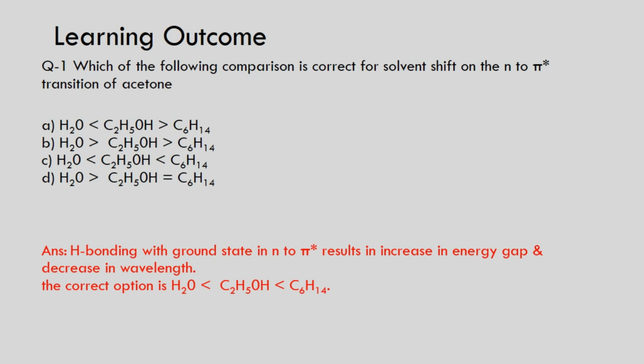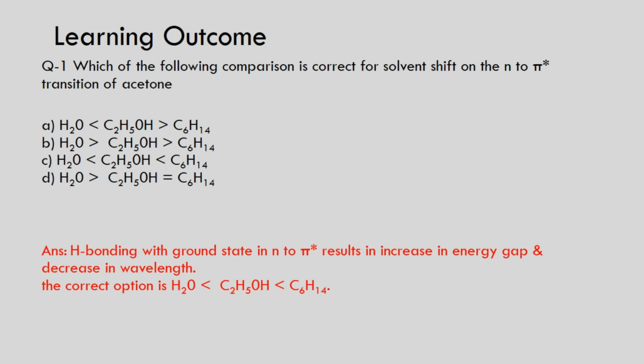As we go to ethanol, it slightly shifts towards the longer wavelength because it is less polar, and that's why, compared to the water molecule, it forms a slightly weaker hydrogen bond with the acetone molecule. Finally, normal hexane is perfectly non-polar, so it does not form a hydrogen bond, and that's why the amount of energy we require for the transition of an electron is very less, and that's why the band shifts towards the longer wavelength. So here this is your answer.